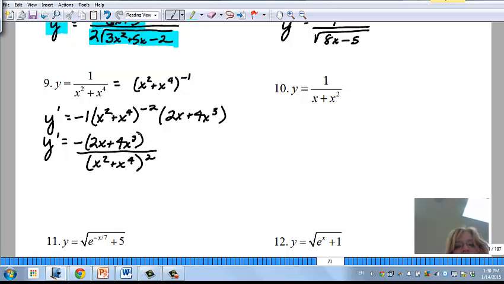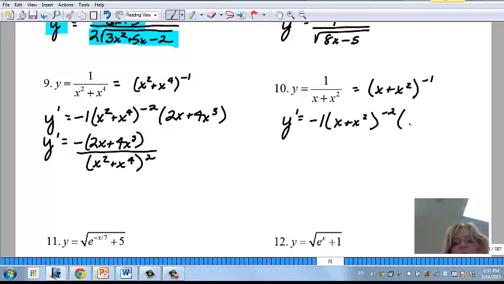Okay, you try this one. I'm going to rewrite it. Again, sometimes it's better if you shut the tape off and try it yourself, and then you can kind of see if you're getting it instead of just copying down what I'm doing each time. Times the derivative of the inside, which is 1 plus 2x.